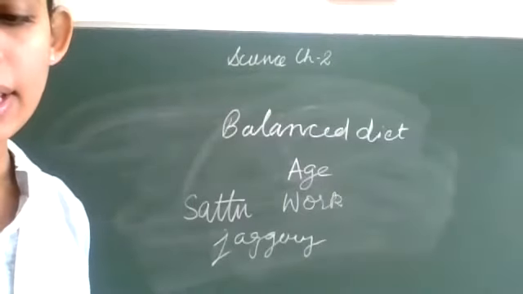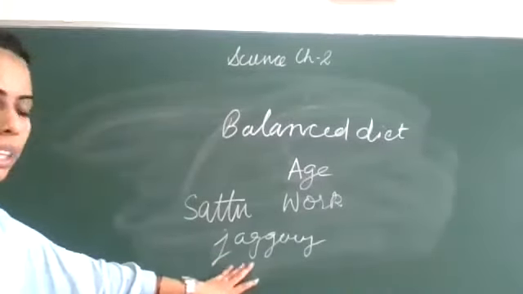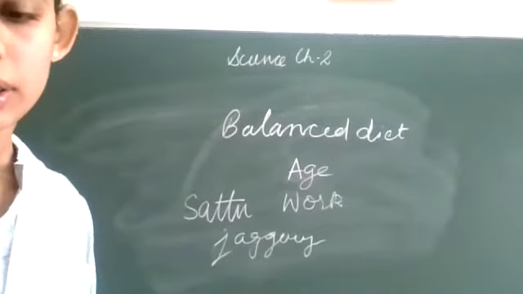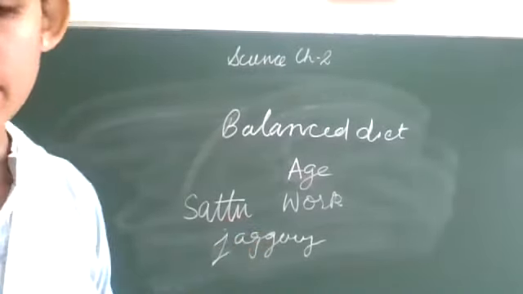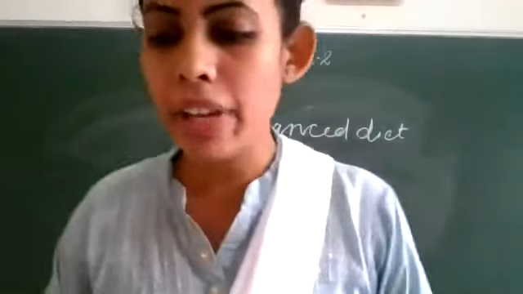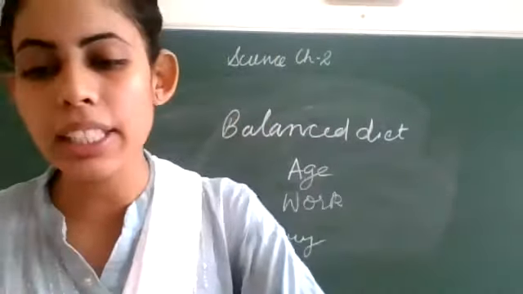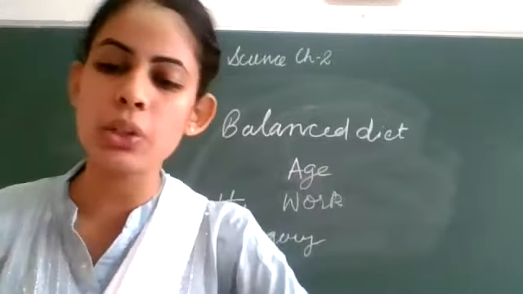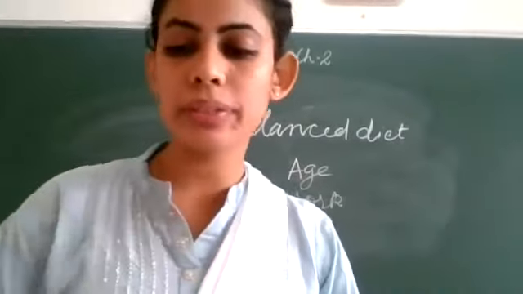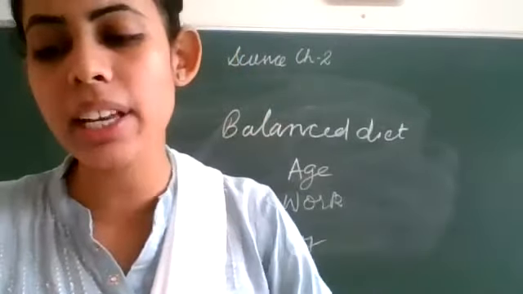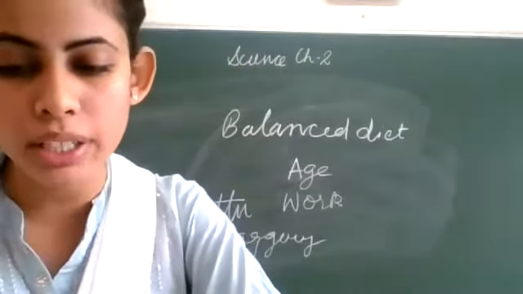Yes, now next, do you know what is jaggery? Concentrate here. Good. So the available vegetables and other such food provide many nutrients. So all these that I have read, these provide many types of nutrients.